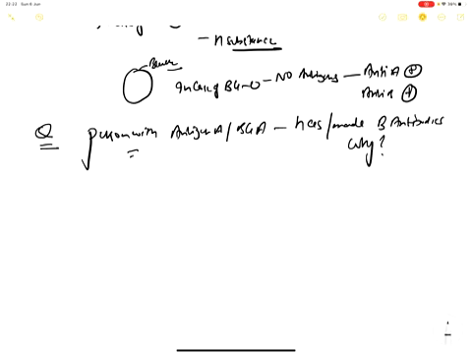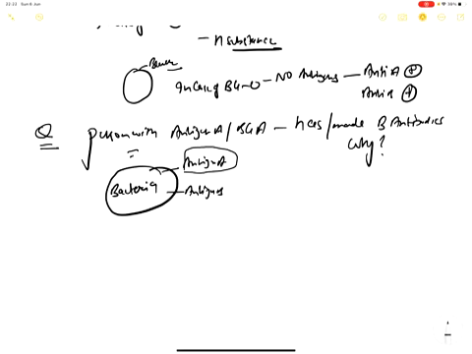These bacteria also have similar antigen A and antigen B. Suppose the bacteria has antigen A and also antigen B. But this antigen A was already recognized as self.